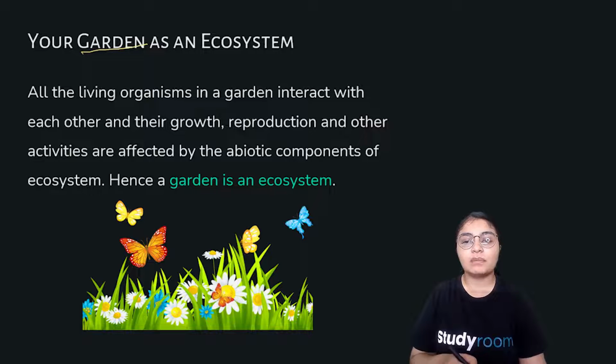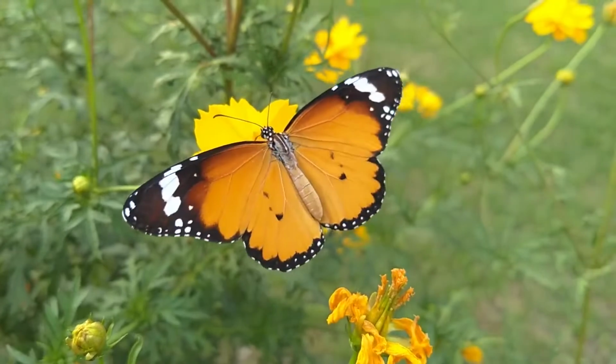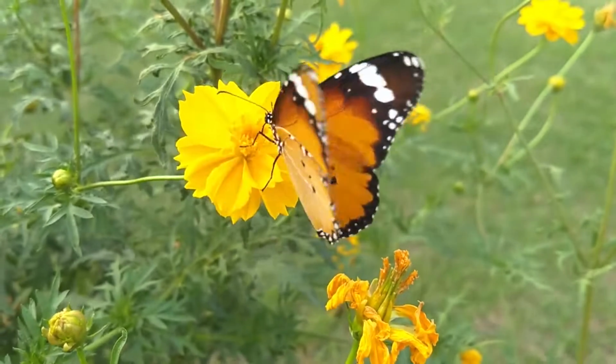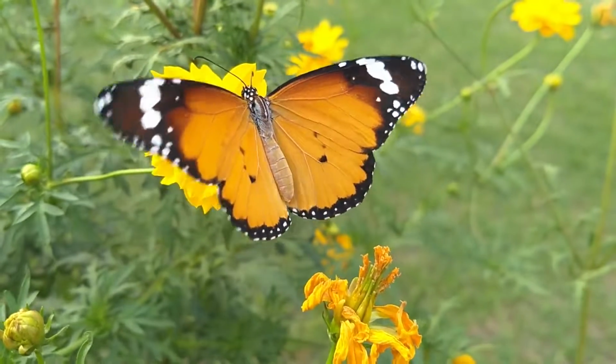We find different plants such as grasses, trees, flower-bearing plants like rose, jasmine, sunflower, and animals like frogs, insects, and birds, all in the garden ecosystem. So here, if you are asked about the components of the garden ecosystem or what kind of organisms are found, you can just name all those organisms and the interaction between them, and together the system that is formed is known as the garden ecosystem.